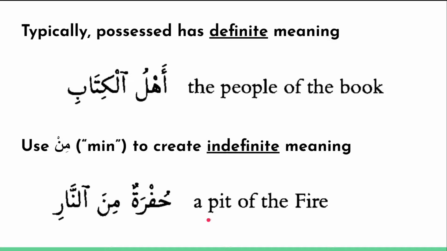For example, this phrase from the Quran, "a pit of the fire." Here I want to use an indefinite possessed word. Typically in the Quran, the way that meaning is created is using the word min. So I can say hufratum minan nari, which means a pit of the fire.